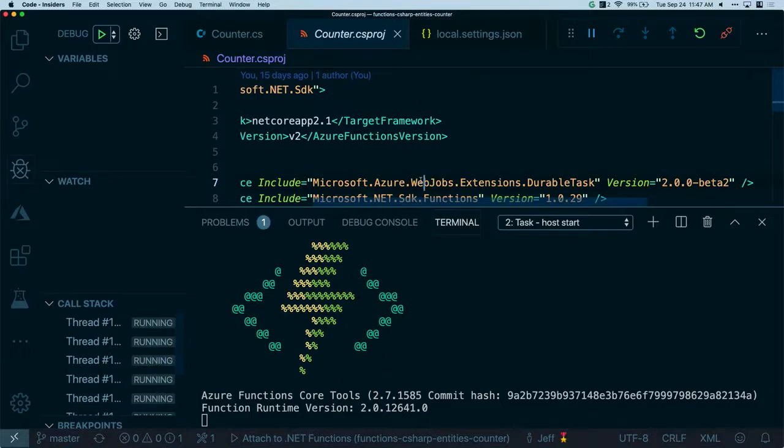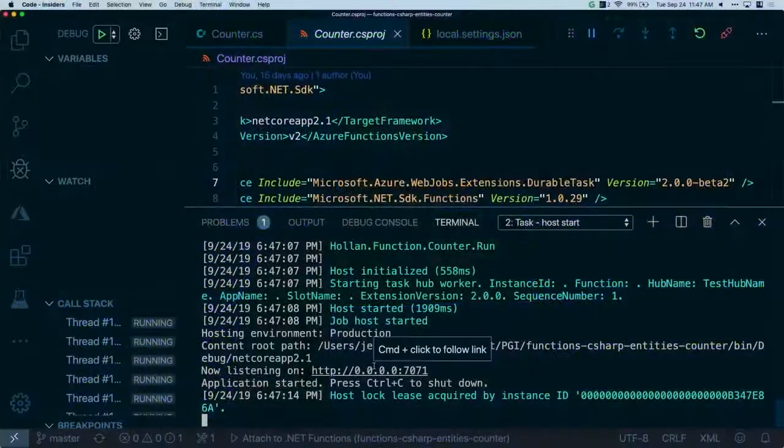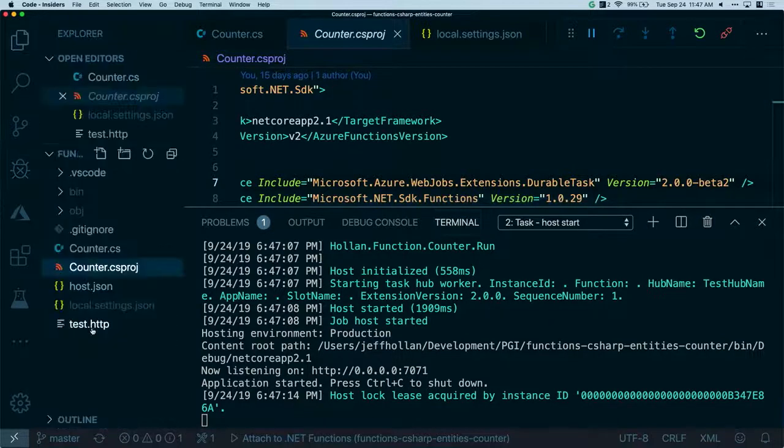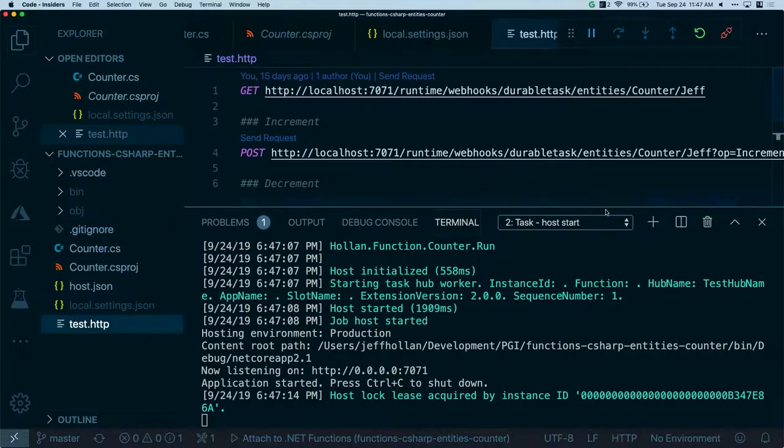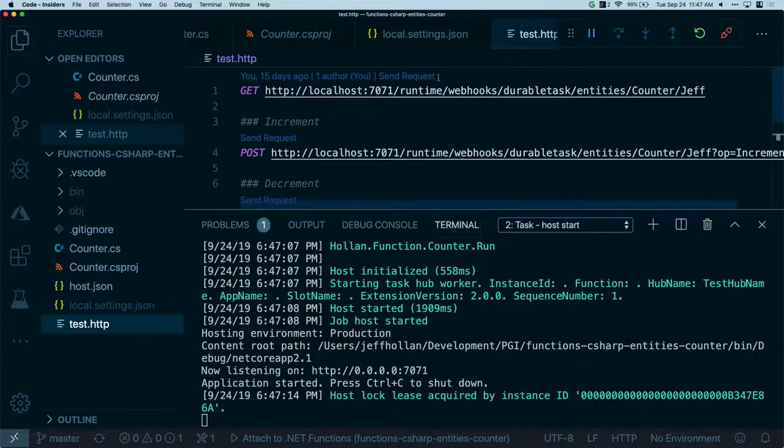Now there is a durable SDK that I could use to interact with that counter inside of my code if I wanted to. Or durable entities exposes a direct REST API, so I can perform operations on my entities, get the state of my entities directly over HTTP without having to create an HTTP trigger if I didn't want to. So my function's now running, and here I have some HTTP requests that I'm going to use to call this entity, right? So it's running on localhost 7071.